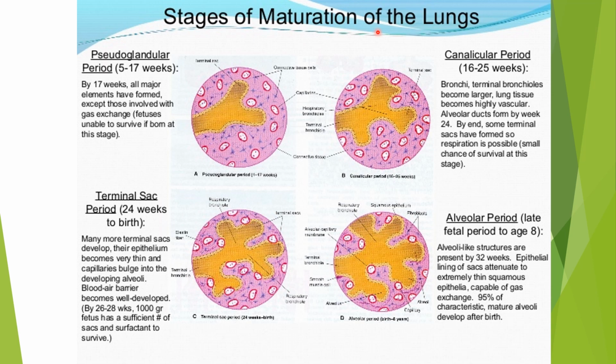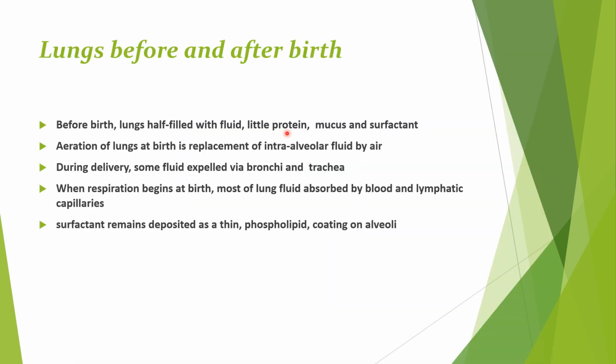So these are the different stages of the maturation of the lungs. First, the pseudoglandular phase, in which you can see the 2 to 3 divisions of the bronchioles. Then the canalicular phase, in which respiratory bronchioles are present. Then the terminal sac phase, in which terminal alveoli or sacs are formed, and the alveolar phase, in which alveoli or acini develop. Now, the lungs before and after birth.